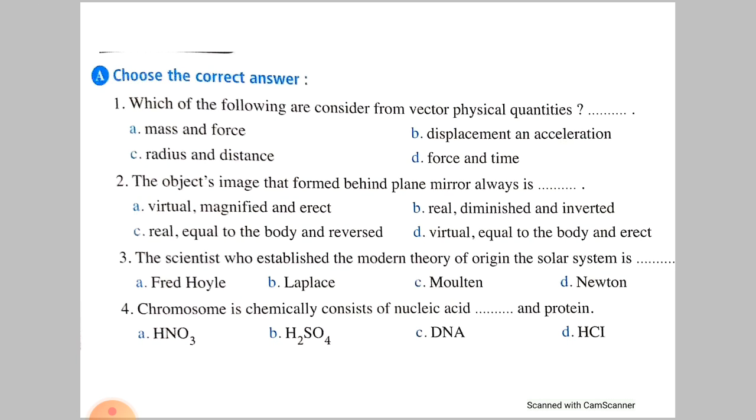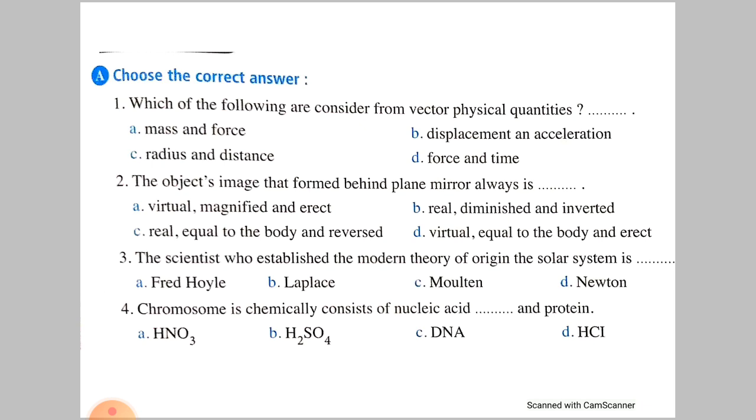Choose the correct answer. Which of the following are considered vector physical quantities? The correct ones are displacement and acceleration. The object's image that is formed behind the plane mirror is always virtual, equal in size, and erect. We memorize it like our names. The scientist who established the modern theory of origin of the solar system is Fred Hoyle. Chromosome chemically consists of nucleic acid, which is DNA. DNA is short for deoxyribonucleic acid.